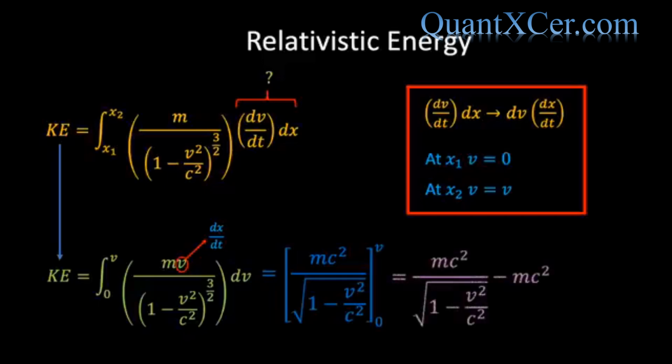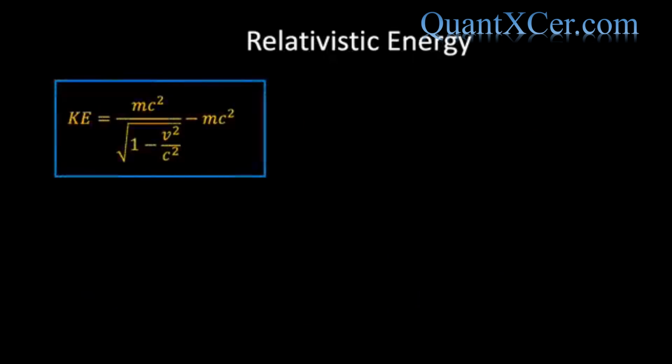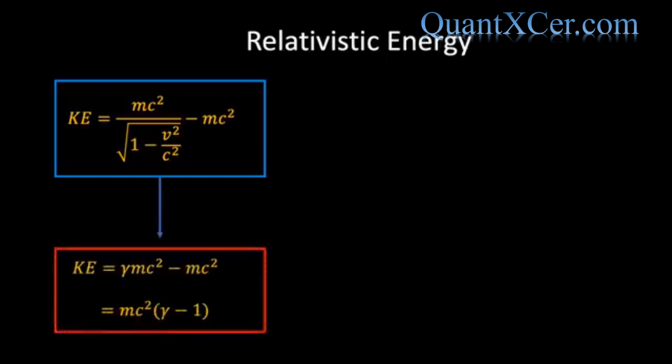So let's now take a closer look at what this means. After a slightly lengthy calculation, we have arrived at the following equation, which tells us the kinetic energy of an object with rest mass m moving at a velocity of v meters per second. What we now want to do is understand each of the terms in this equation. The first thing to note about this equation is that we can, if we want, write this equation in a slightly more compact form as mc squared times (gamma minus 1).